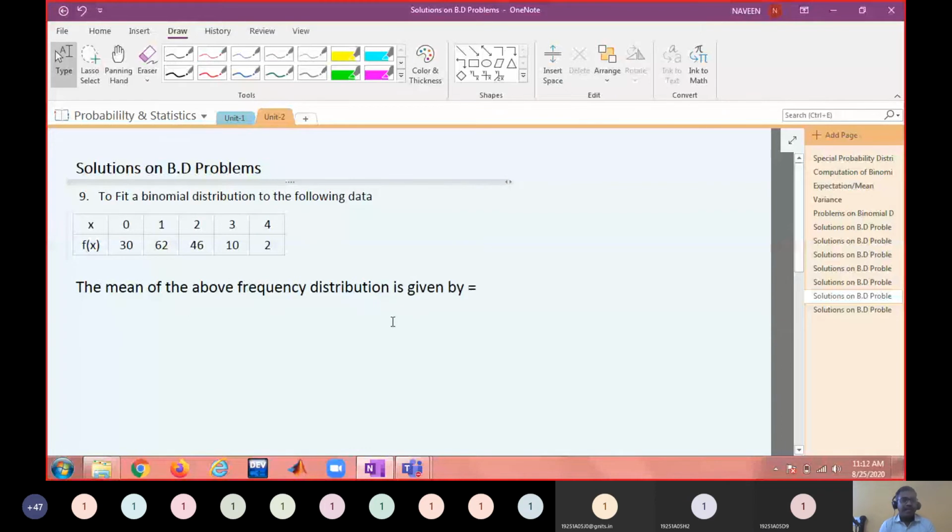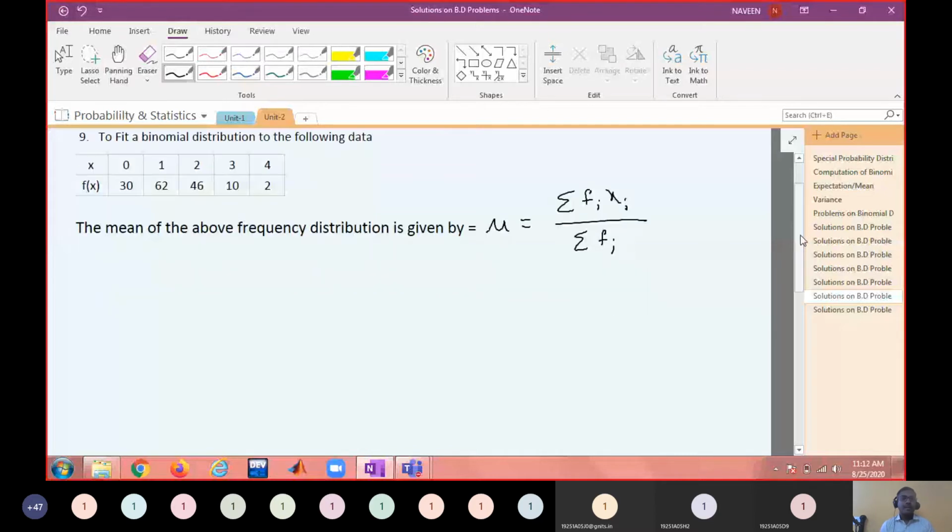Can you tell me the formula for the mean of a frequency distribution? Sigma f of x. Mu equals sigma Fi into Xi by sigma Fi. I can write mu, but I should not write np. Am I right?